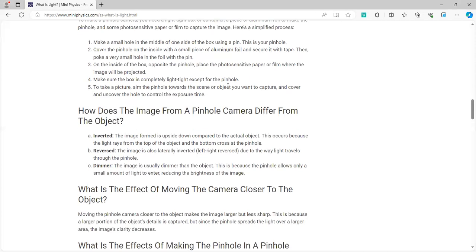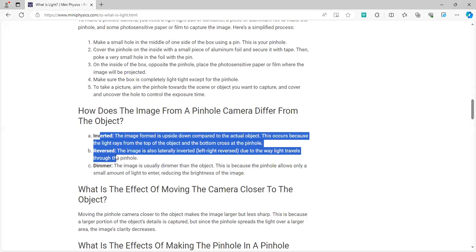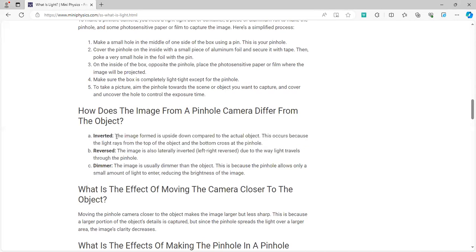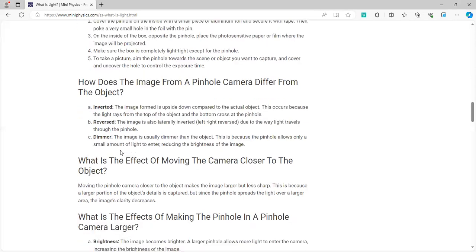Now we'll talk about the properties of how a pinhole camera differs. The pinhole camera image is first inverted, it's inverted and it's reversed. Now, why is it dimmer? Obviously, because a pinhole only selectively allows a certain amount of light rays to enter, unlike the normal eye, which enables the eye to view an object by light rays coming from all sides.